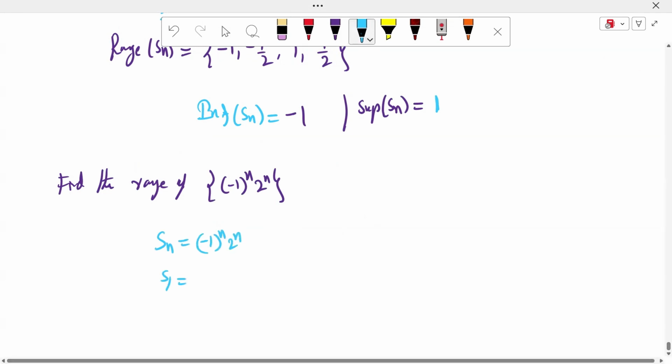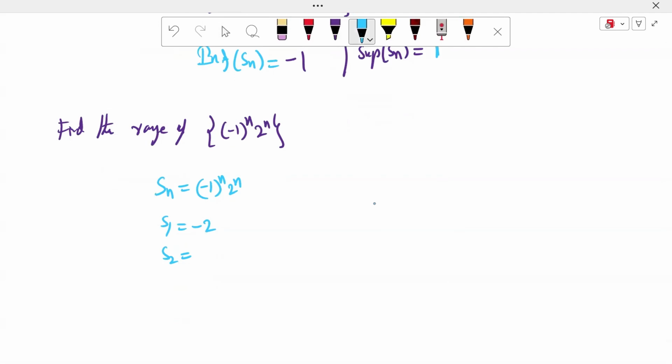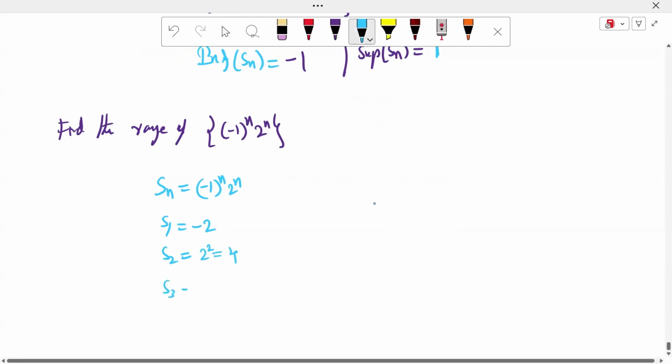What is S1? S1 is minus 2. What is S2? 2 square, it is 4. What is S3? Minus 1 into 2 to the power of 3, it is minus 8. What is S4? 2 power 4, 16.